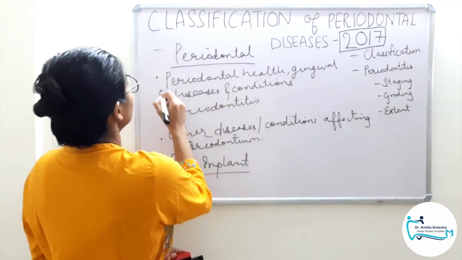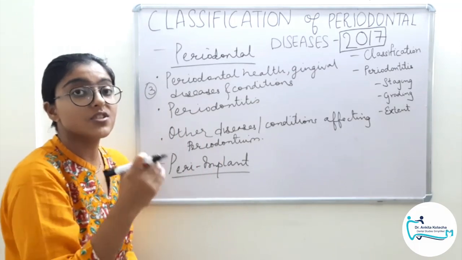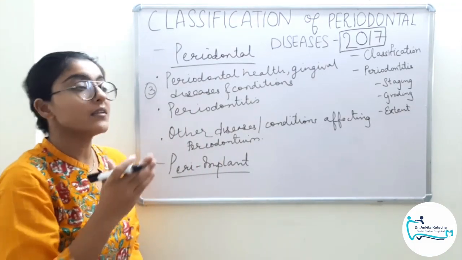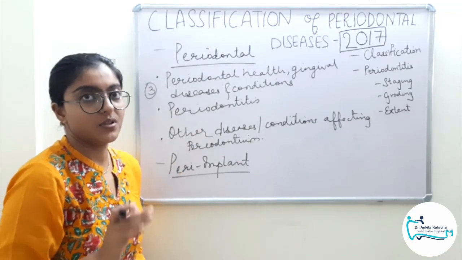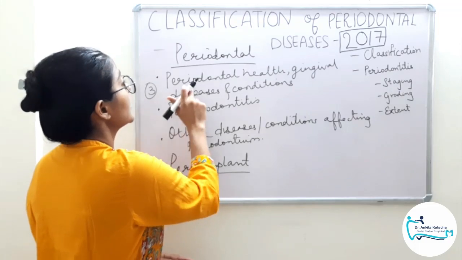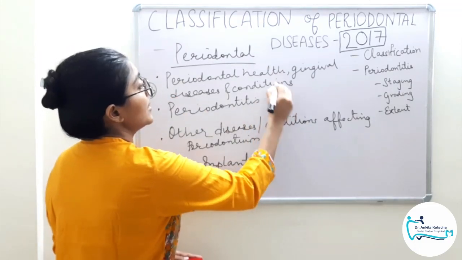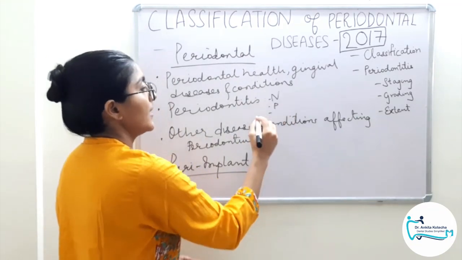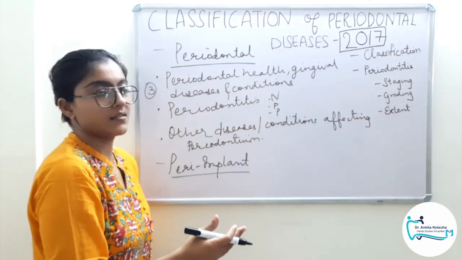So the first category has three subcategories: periodontal health, gingival diseases and conditions induced by dental biofilm, and gingival diseases and conditions non-dental biofilm induced. Clear? The three categories under this particular category. Under periodontitis, we have necrotizing periodontal diseases, periodontitis, and periodontitis as a manifestation of systemic diseases.